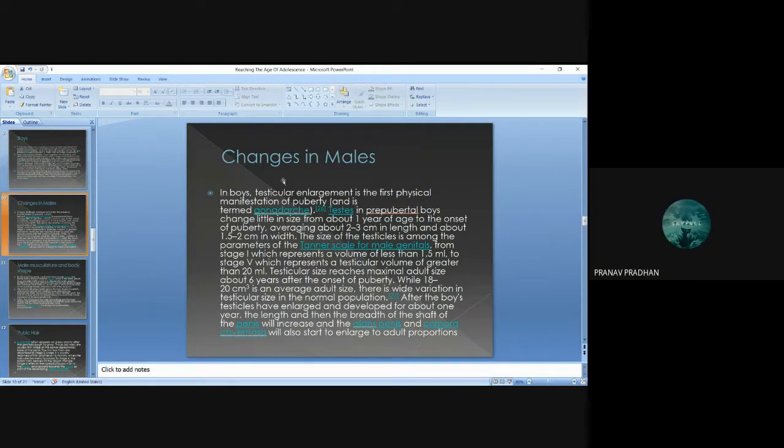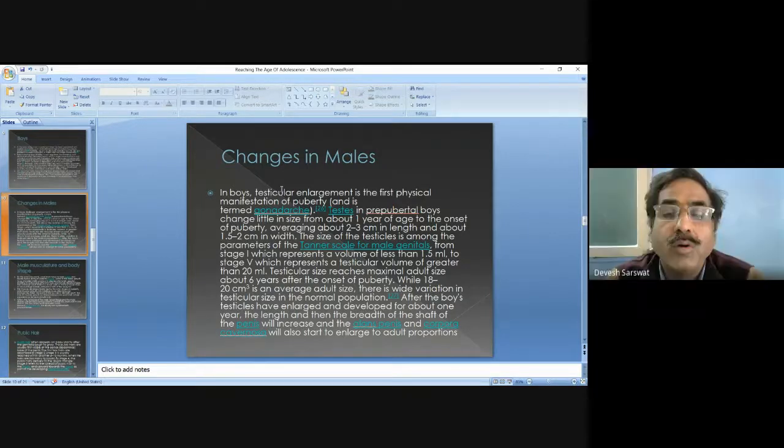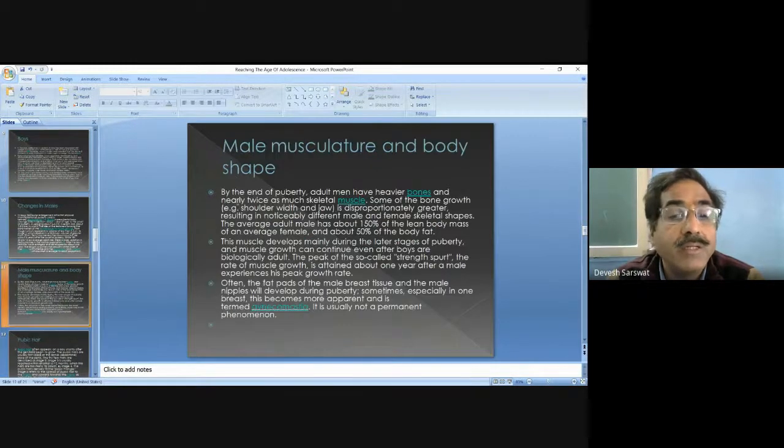Changes in male bodies. Testicular enlargement is the first physical manifestation of puberty. Okay, go forward this slide because already we discussed about it. Yes, sir. Already male musculature and body shape. Okay, next.